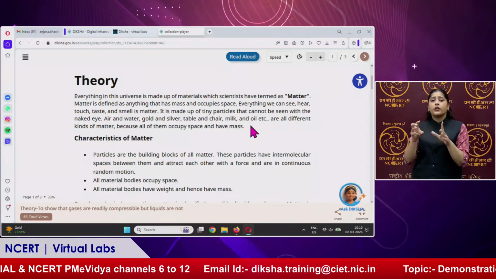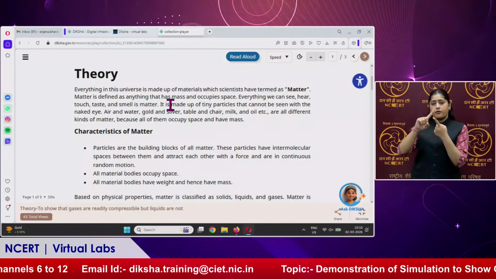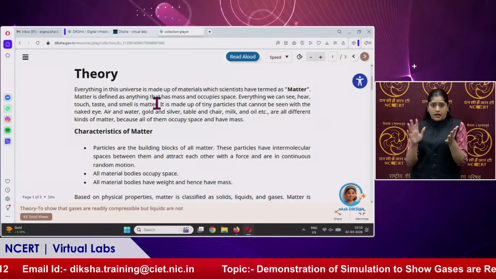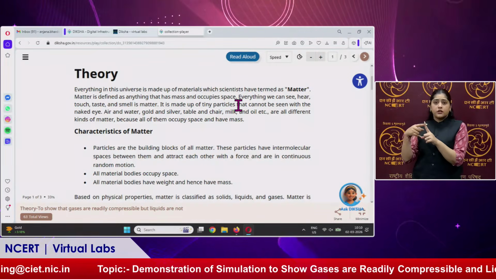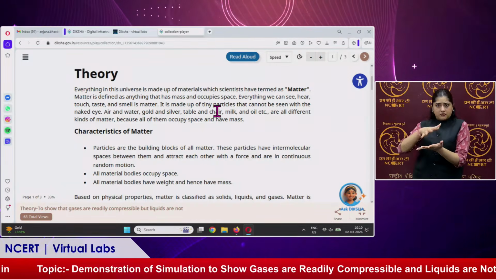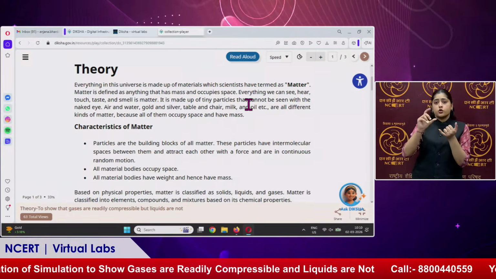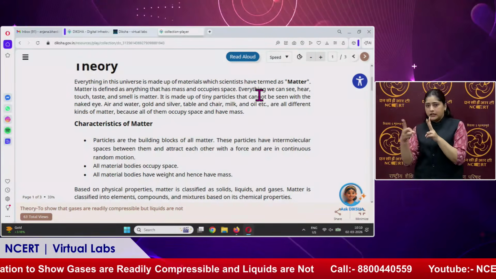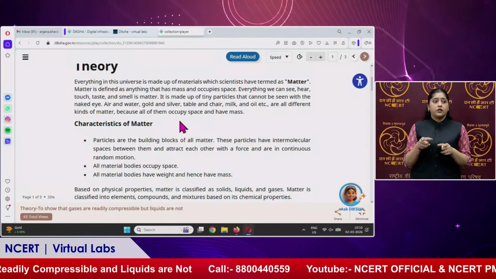Here we will discuss matter. Matter is defined as anything that has mass and occupies space. And we can say that there are 3 states of matter: solid, liquid and gas. And here we will discuss liquids and gases. Everything we can see, touch, taste and smell is matter.